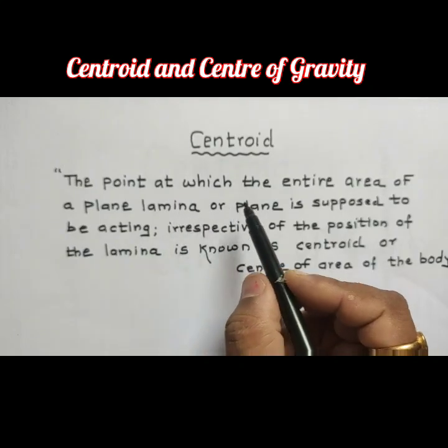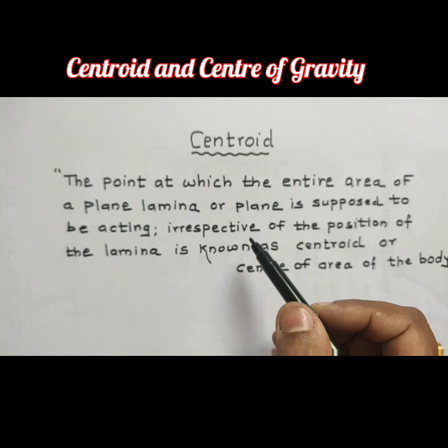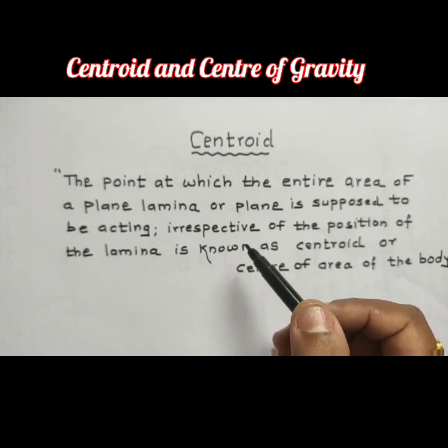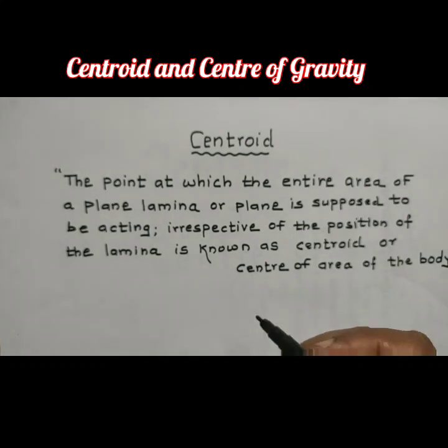The point at which the entire area of the plane lamina or plane is supposed to be acting, irrespective of the position of the lamina, is known as the centroid. It is also known as the center of area of the body.